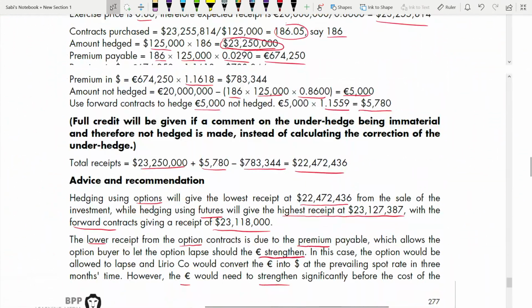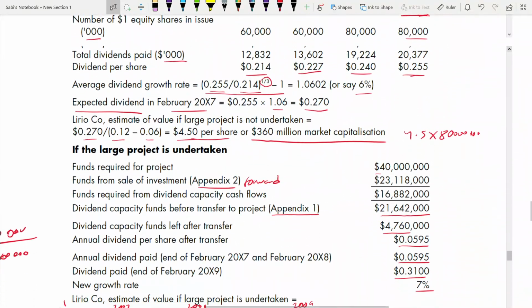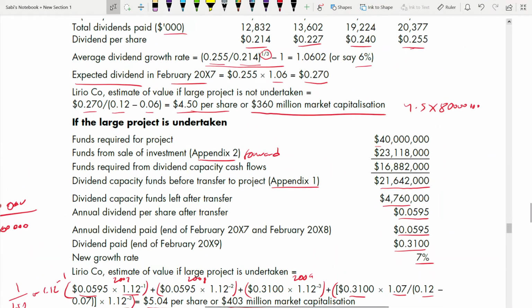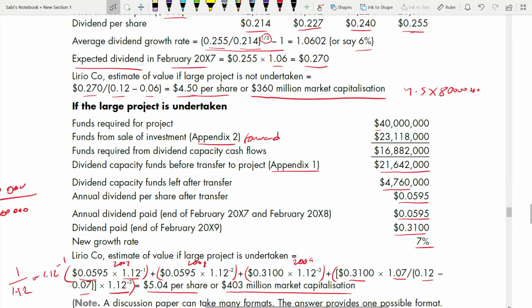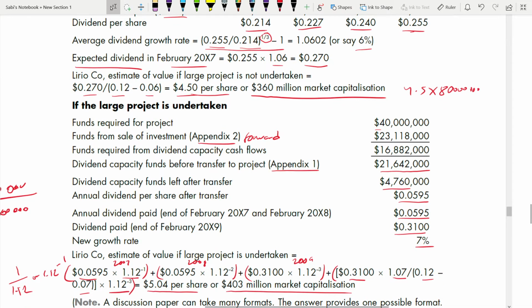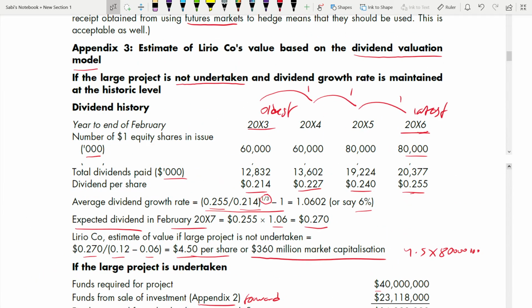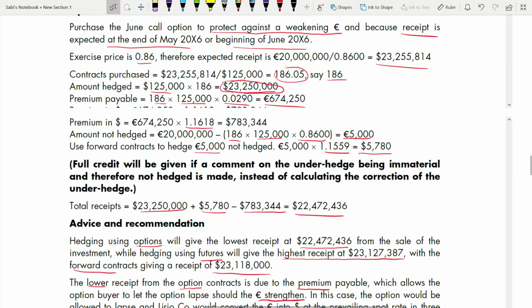So let us go to the third one for the value. If you see, it is 360 and here it is 403 million. So you can see dividend per share increased, and the value actually increased after the large project is undertaken. Now we are going to go back and write the report.